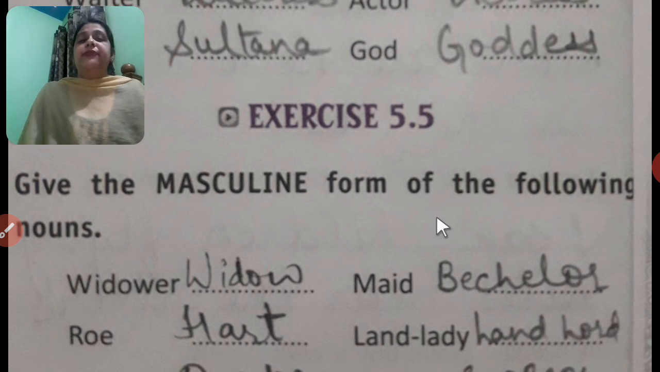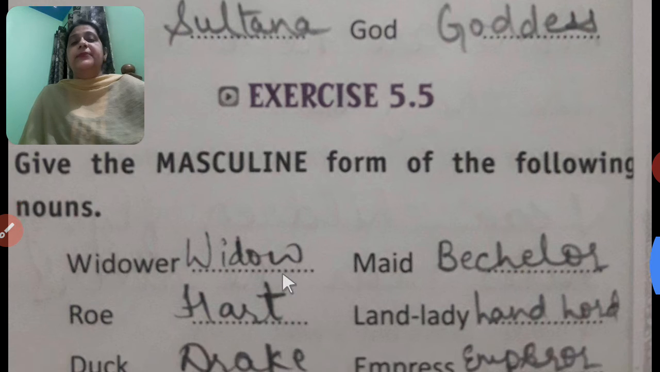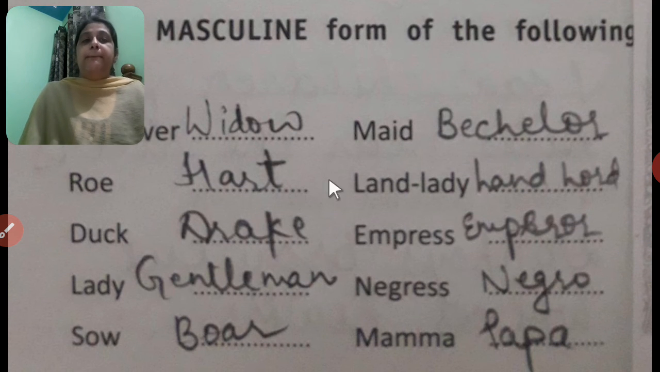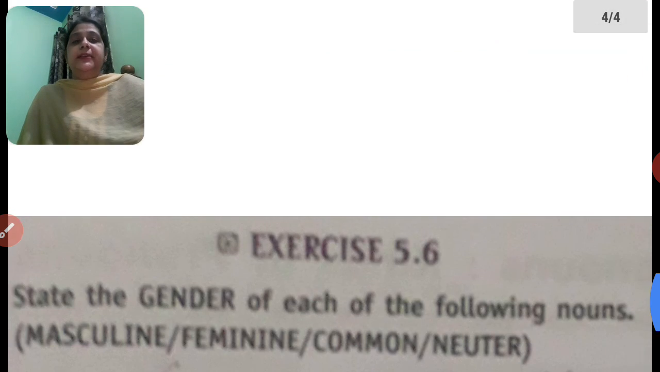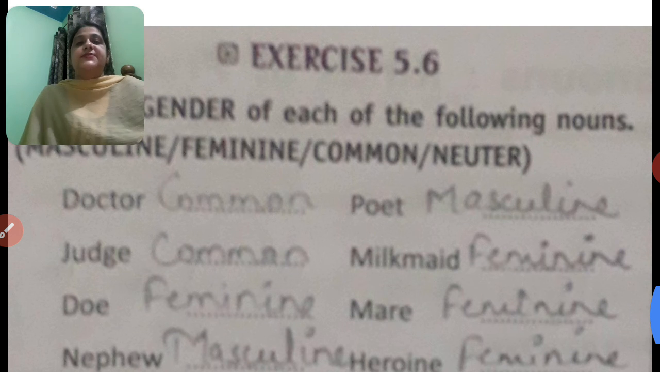Okay. Now exercise 5.5. Give the masculine form of the following nouns. Now feminines are given to you. You have to write down the masculine forms. Widower, widow; maid, bachelor; roe, hart; landlady, landlord; duck, drake; empress, emperor; lady, gentleman; negress, negro; boy; mama, papa.